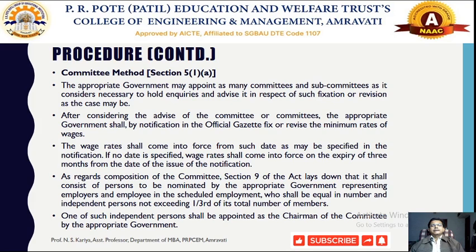On the recommendation of these committees, the appropriate government will notify in the official gazette and fix or revise the minimum wages of the workers,